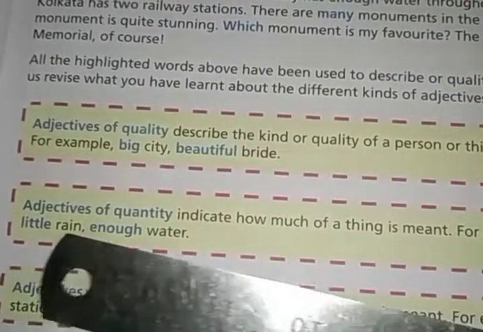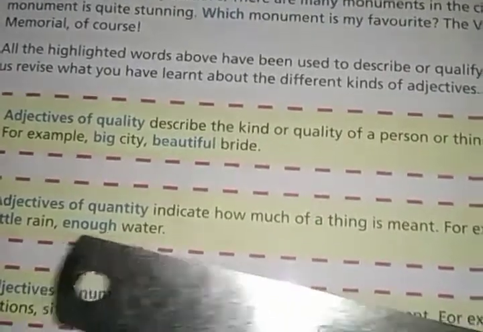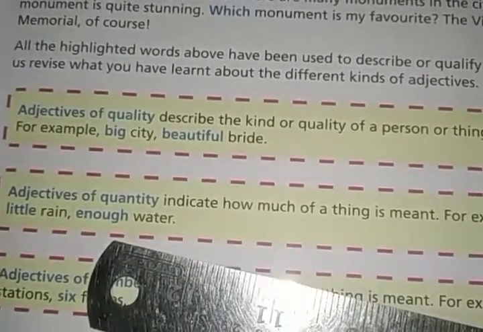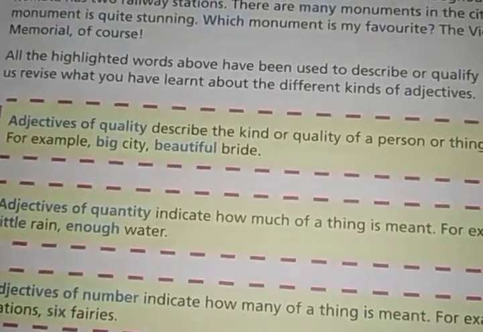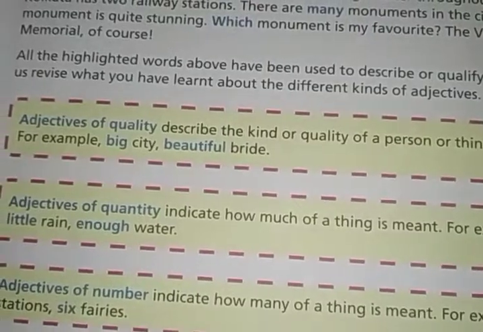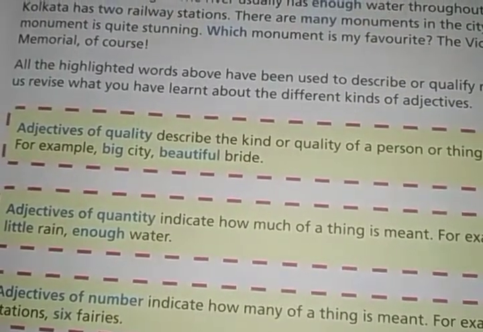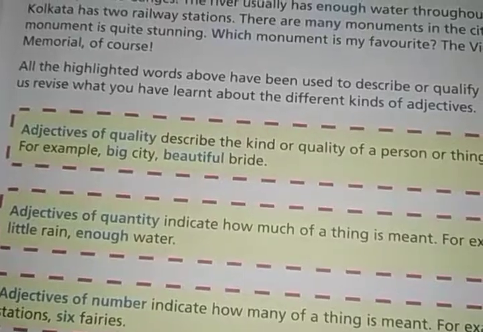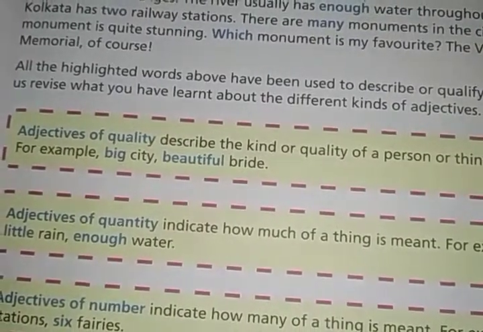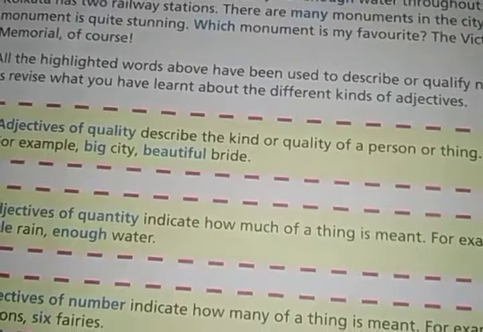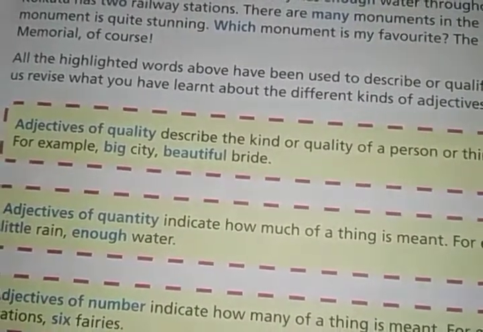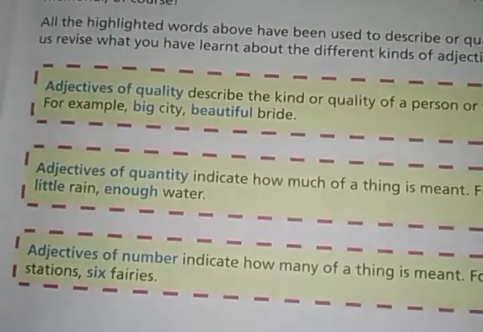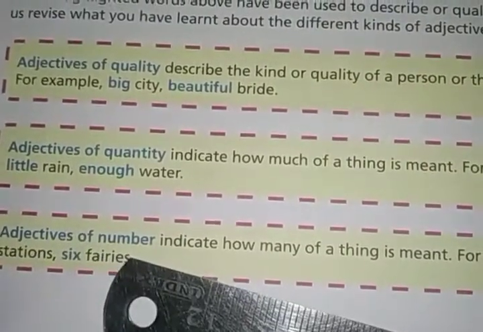Like in the example, little rain. How much rain? Little rain, the amount of rain. Enough water, as much water as needed. So these are known as adjectives of quantity, which tell us about the quantity or amount of something. Like any: he did not eat any bread. Then, I need some money. So in this manner, some and any, these types of words are known as adjectives of quantity.